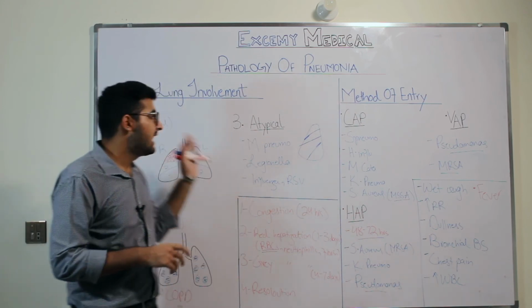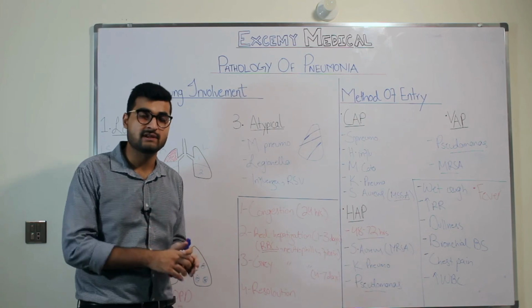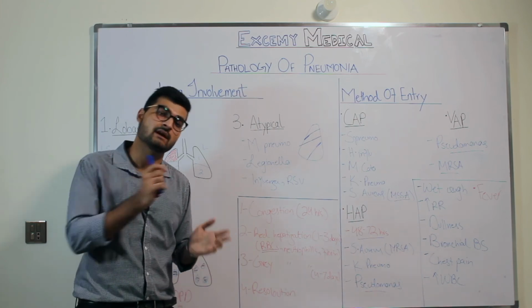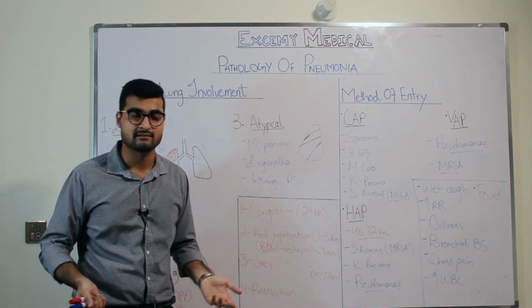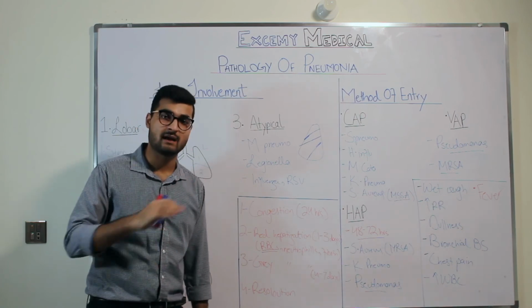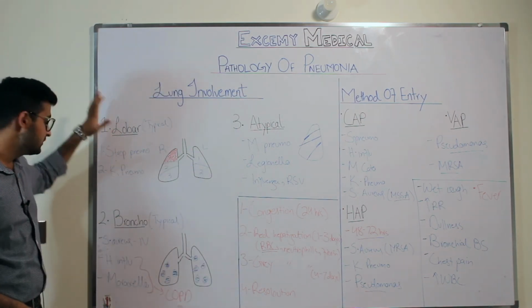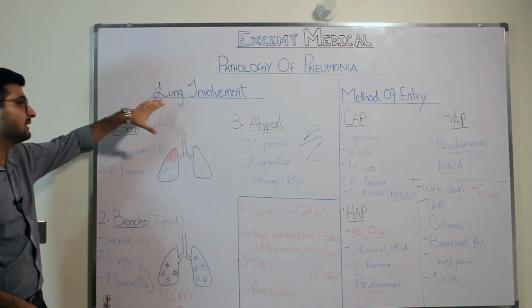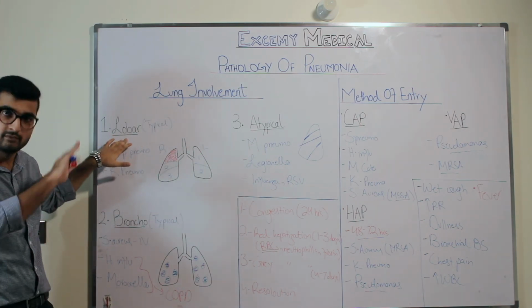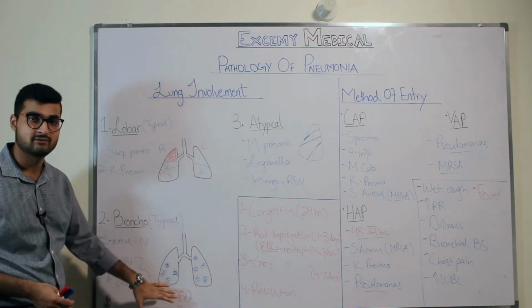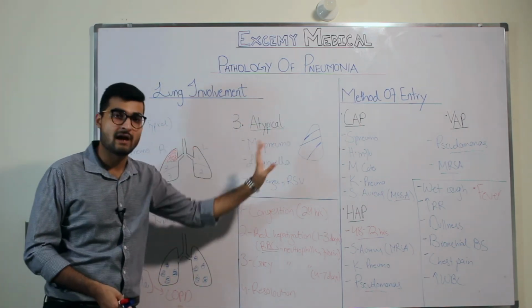So with this, we have discussed the pathology of pneumonia briefly with the organisms and the type of involvement along with the classification and signs and symptoms. So let's just have a brief recap quickly. So you have lobar pneumonia, bronchopneumonia, and atypical pneumonia in lung involvement. Over here you have lobes involved. Over here you have a patchy diffuse involvement, and in atypical pneumonia you have infiltrates.